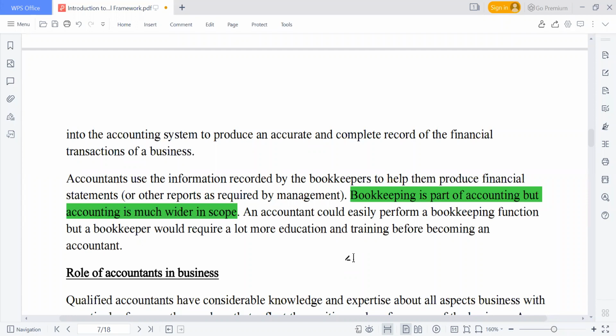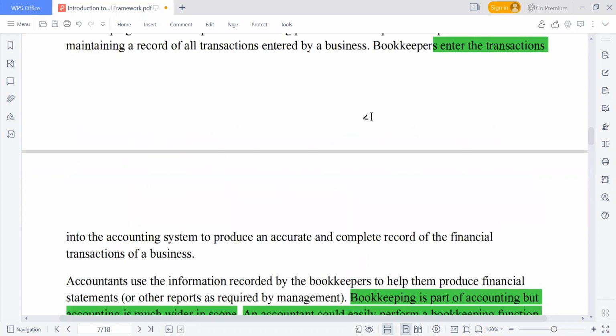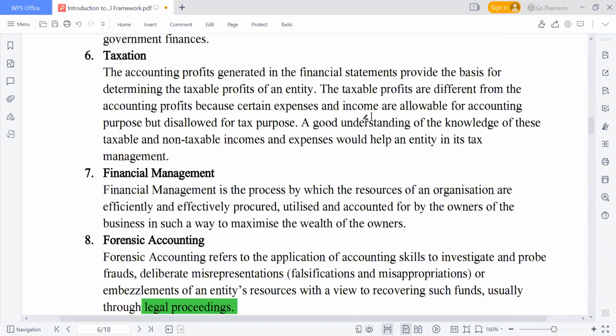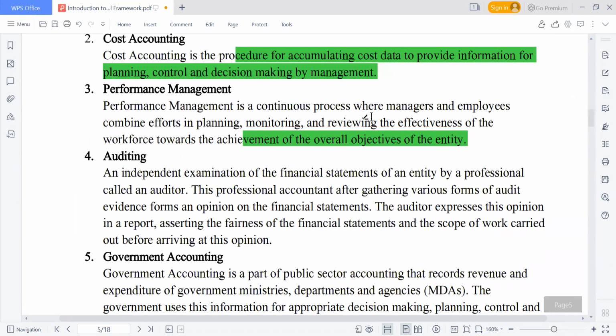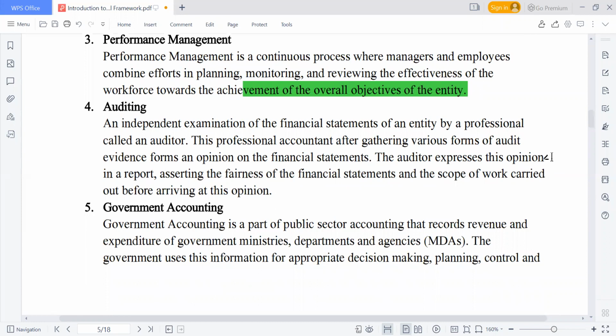An accountant could easily perform a bookkeeping function, but a bookkeeper could require a lot of education and training before becoming an accountant. Well, accounting is what? Accounting is wide. Look at these different areas that we are talking about now. Government, social, forensic, financial management, taxation, government accounting, and all of them have regulation. Auditing now, there's a standard for it. We have ISA, the International Standard on Auditing.